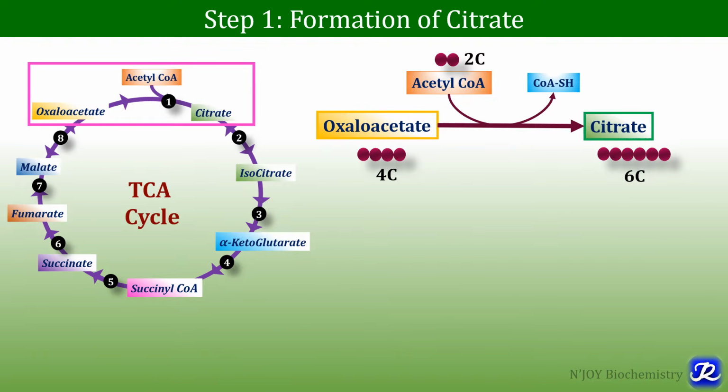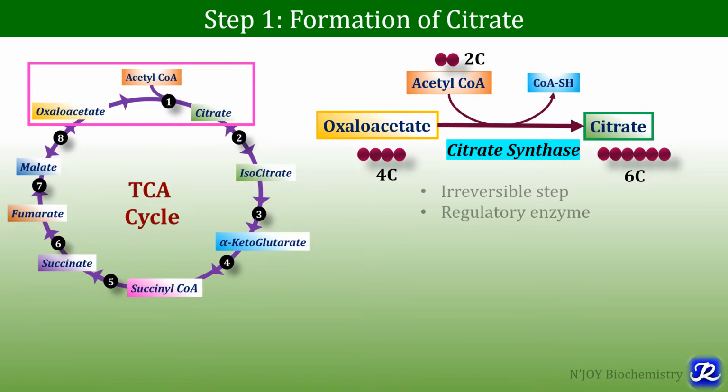So the 2 carbon compound acetyl-CoA combines with oxaloacetate to form citrate, and in this reaction coenzyme A is released. This reaction is catalyzed by the important enzyme citrate synthase.